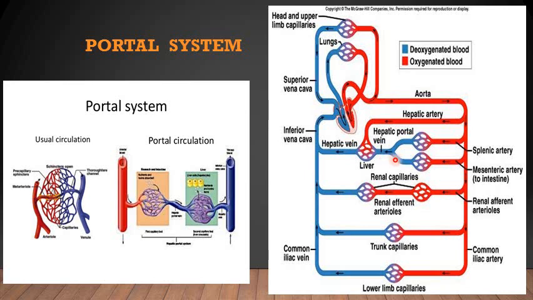I have told you that there is a larger vessel intercommunicating between the first set of capillaries and the second set of capillaries. If this vessel is a vein, then we label it the venous portal system. The examples in the human body for this venous portal system are the hepatic portal system and the hypothalamo-hypophyseal portal system, which is present in the pituitary gland.